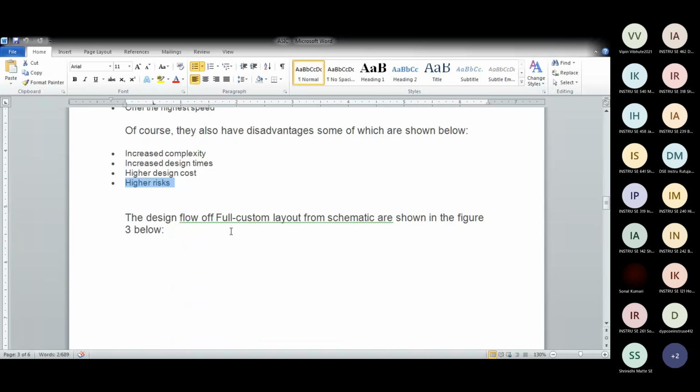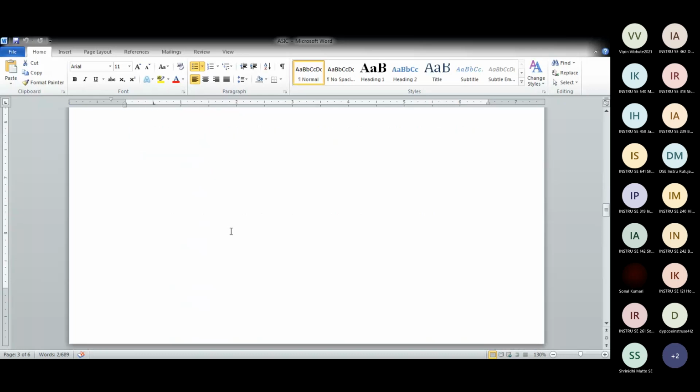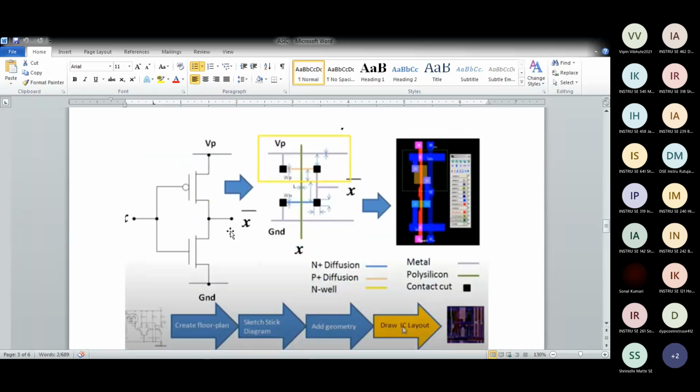The design flow of a fully custom layout is this way. This is just a given example. You may not understand it because you have to understand all the details of PLD. For these, we use VHDL. You know VHDL or Verilog programming? Have you heard of these words? No, sir.